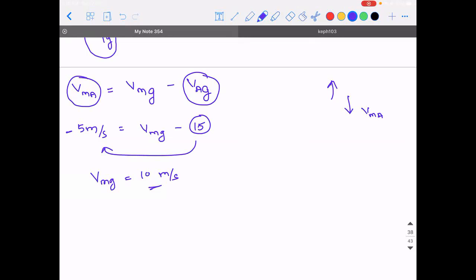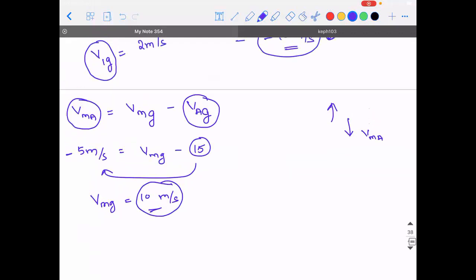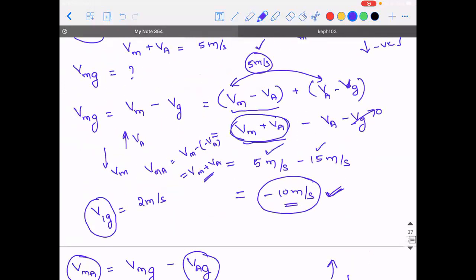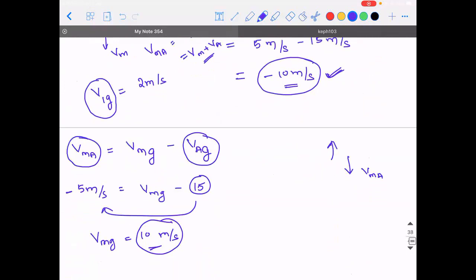Yes, sir, but still the minus sign and plus sign is different. Sir, in your answer, it has come minus 10 meter per second. Here it has come plus 10 meter per second. Won't it become a confusion? I took things there in a different way, because I took velocity of monkey with respect to A as plus. That's what I'm saying. Once you get the answer, you need to be careful with that.